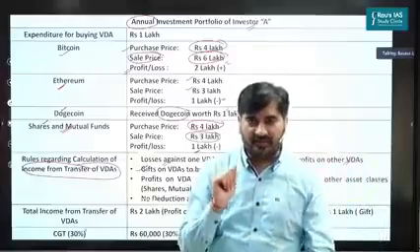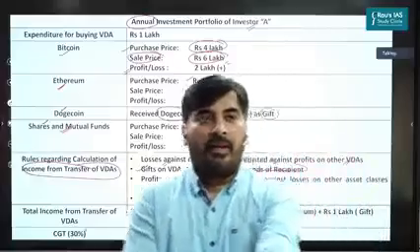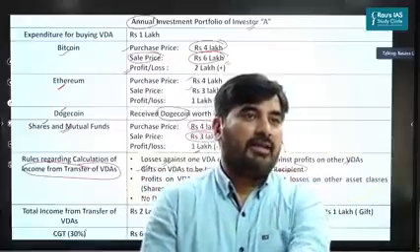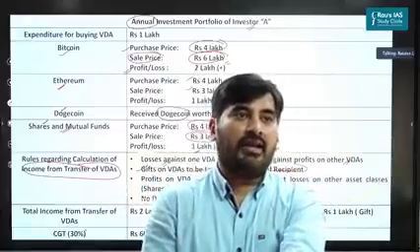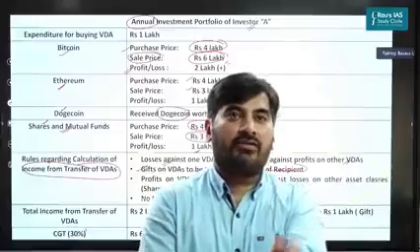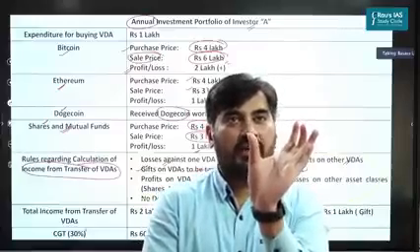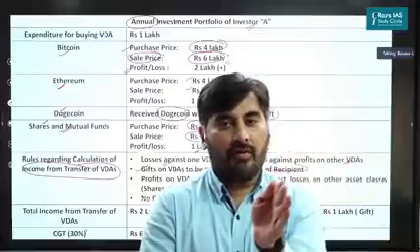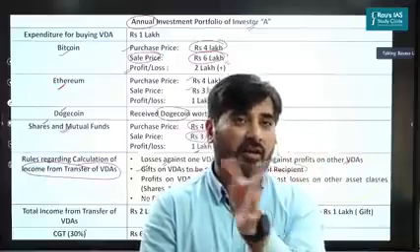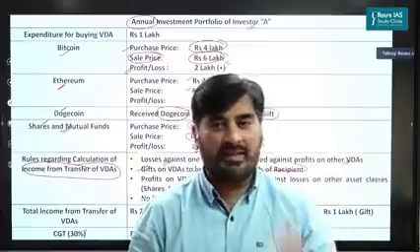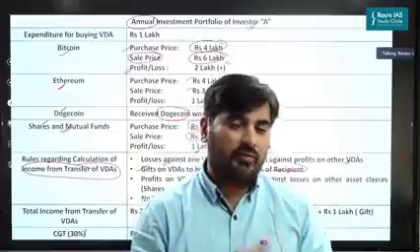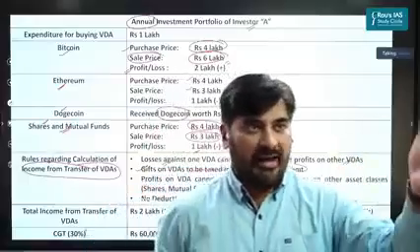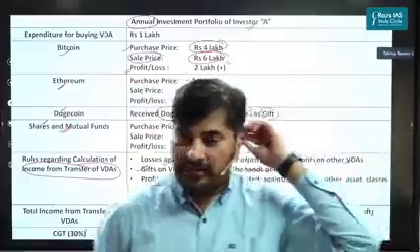Now, this is the most interesting part. Gifts from relatives are also taxable. See here, it's only the close relatives. The government has defined what close relatives are, such as close family members, which could be your wife, father-in-law, daughter, mother-in-law. Only if these close family members give you a gift, that is non-taxable. Everything else is taxable.